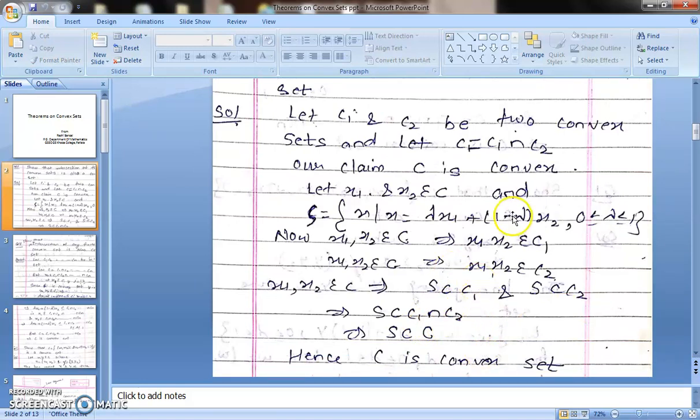So what is the intersection? Intersection is C. So S is a subset of C. This we had to prove, that S also belongs to C, that is, it is contained in the set C. Hence C is a convex set.